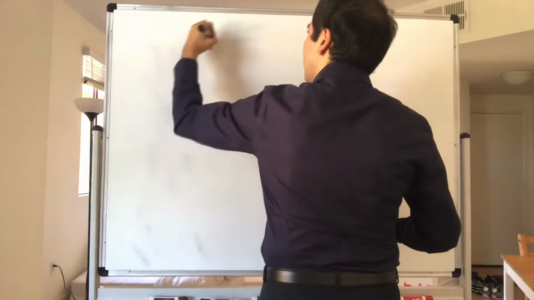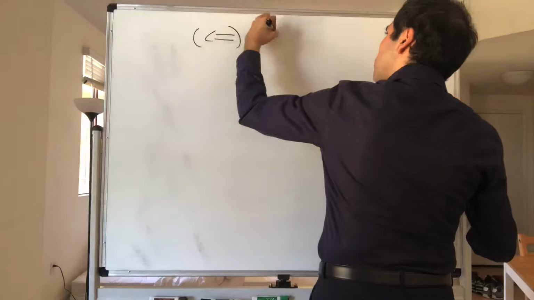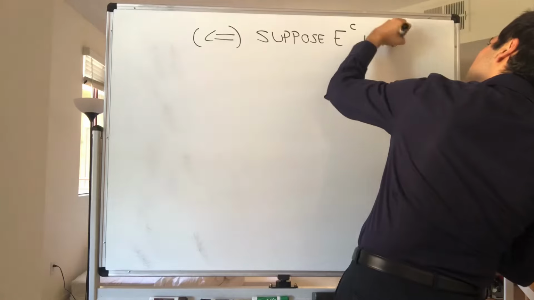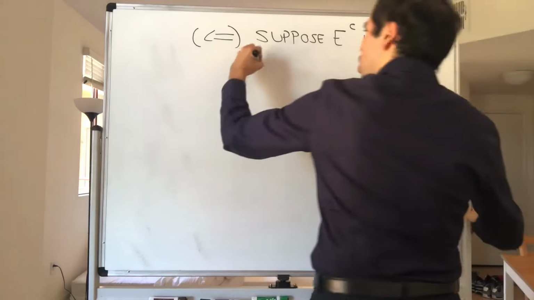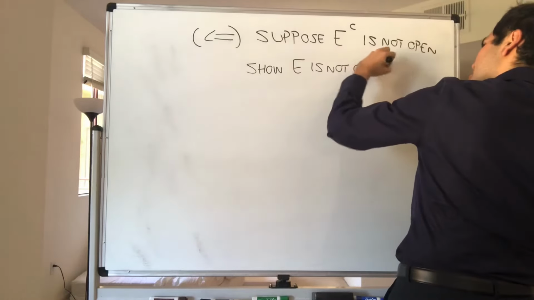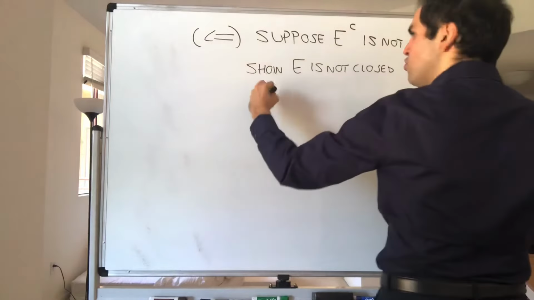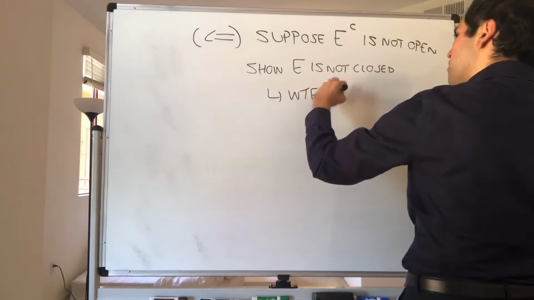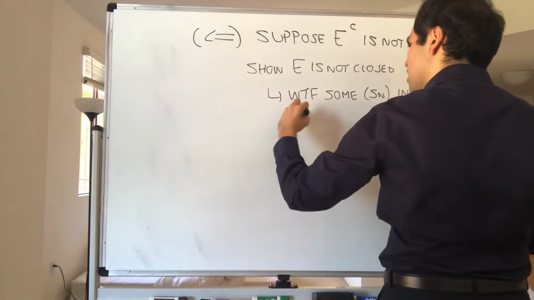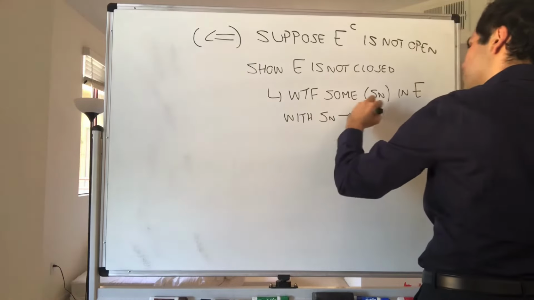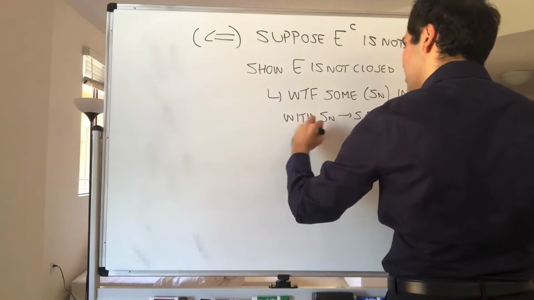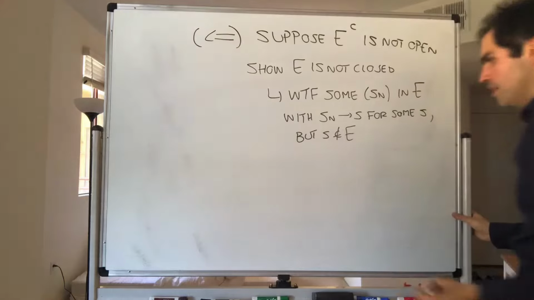Now we would like to prove the other way around. So suppose E complement is not open, and then show E is not closed. What does that mean? It means we need to find some sequence Sn in E with Sn goes to S for some S, but where the limit is not in E. How can we do this?